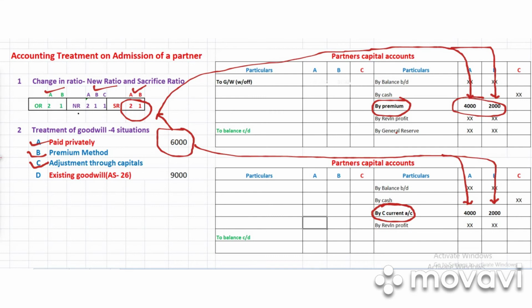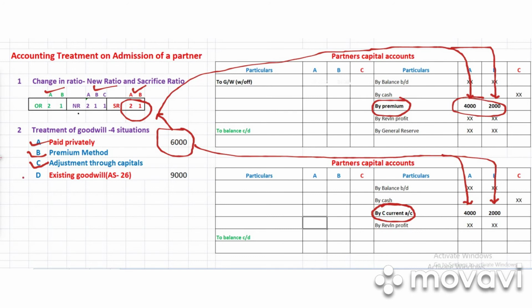Now, dear students, there is one more situation related to goodwill at the time of admission of a partner. What happens if there is goodwill already existing, already appearing in the books of accounts? If it is given in the balance sheet, then what should we do?